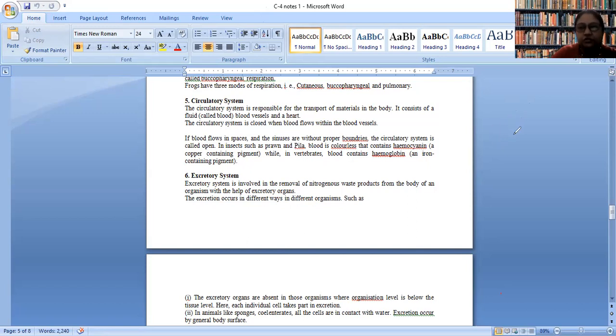If you look into the circulatory system of our body, we have lungs, which are responsible for gaseous exchange, and there is the heart, which is responsible for pumping of the blood. In between, there are tissues, cells.